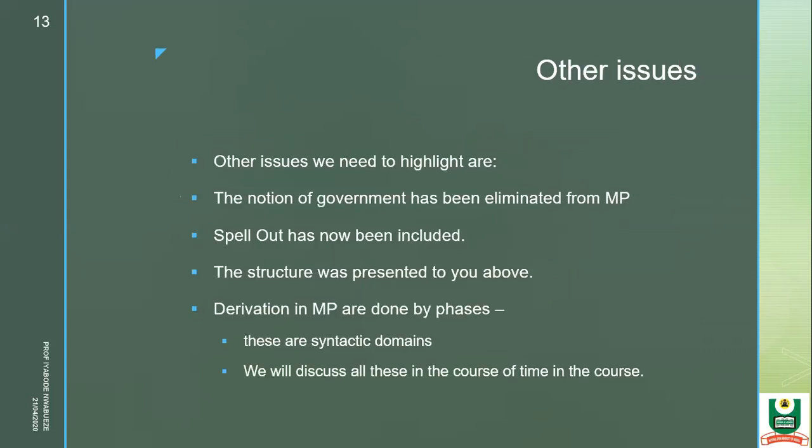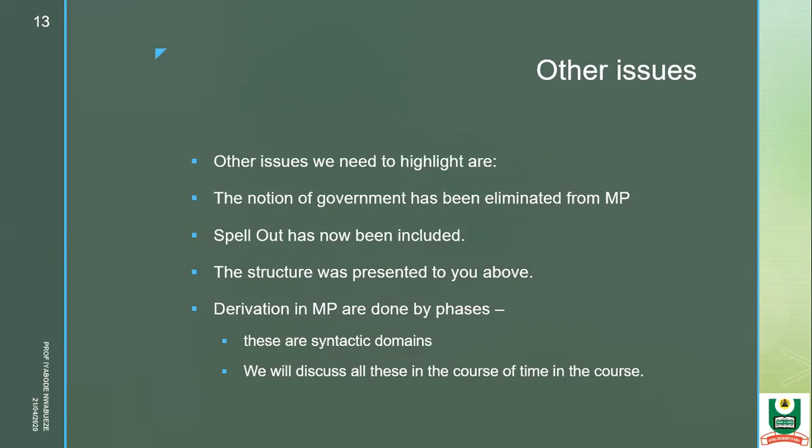So let me also see what other issues we need to highlight here. Another thing that is good and special about this particular grammar is that the notion of government has been eliminated from the minimalist program. The notion of government is no longer there at all.